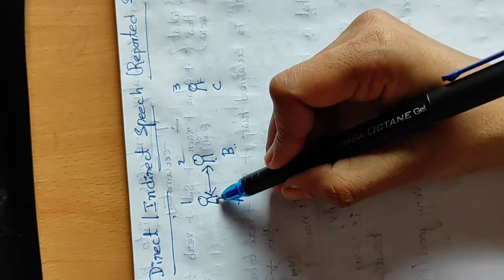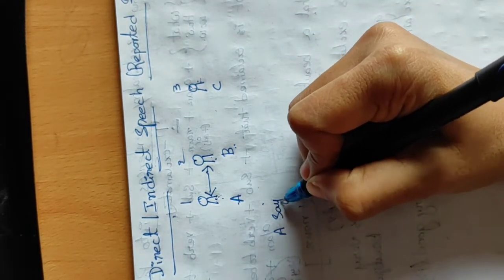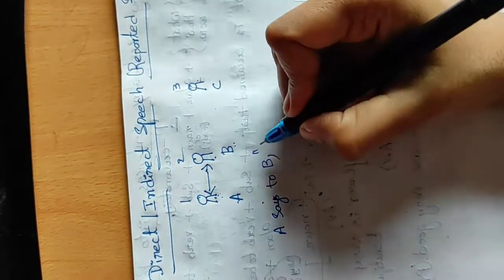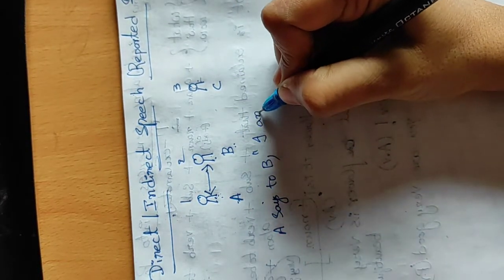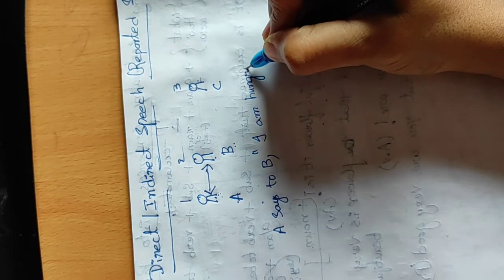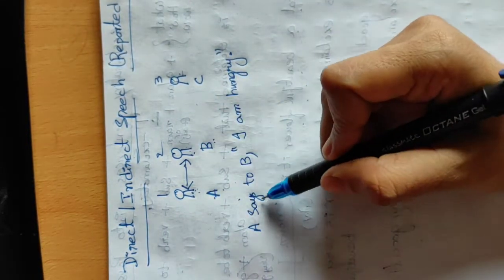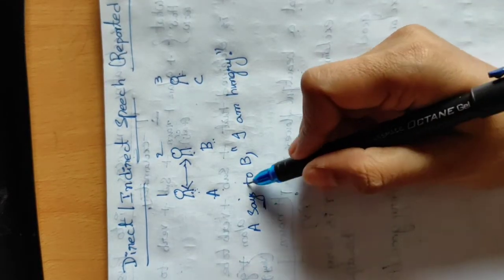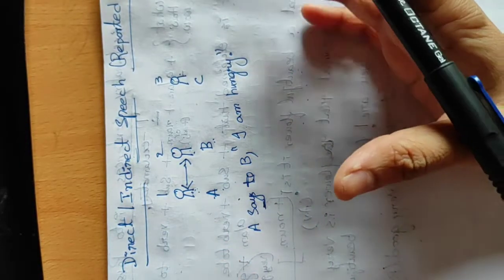For example, A says to B, comma, and after that we have to say the exact statement. For example, he said, "I am hungry." That is a normal assertive statement. A told B, "I am hungry." If it is present tense, we use says or tells. So it is a normal statement: "I am hungry." He says that he is hungry.